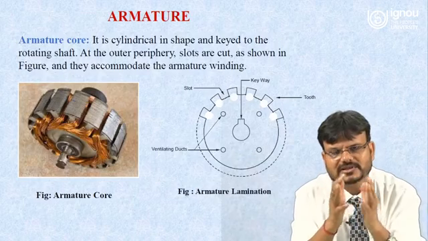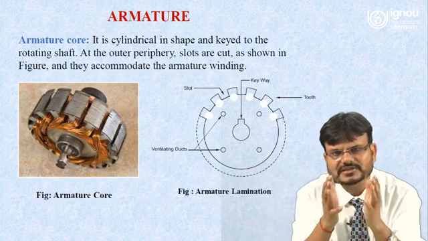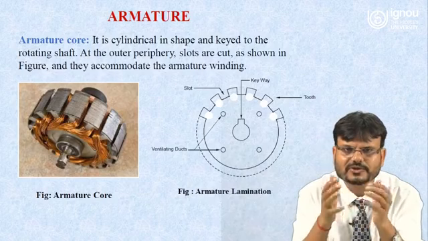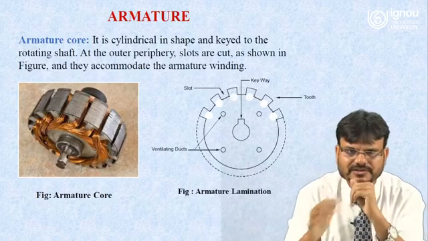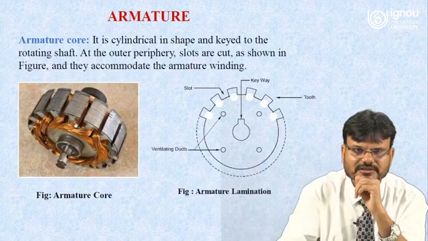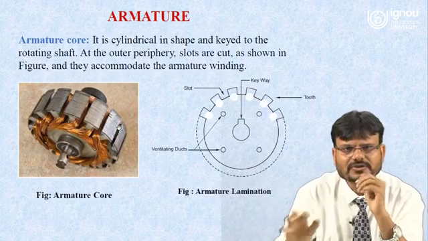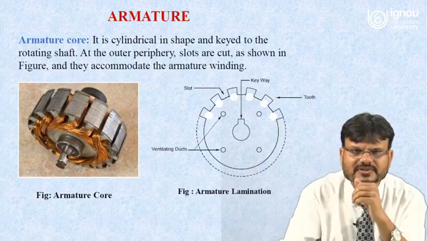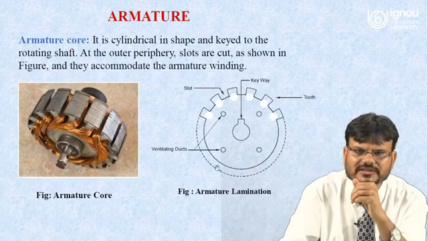Now we have discussed the stator part, or you can say we have discussed the yoke and magnetic frame. Now we are going to discuss the armature. Here you can see this one is an armature. The armature core is basically of cylindrical shape. Here you can see this one is a cylindrical shape. You can see this here also.